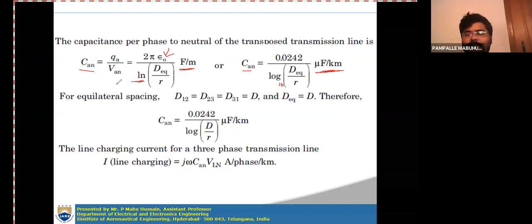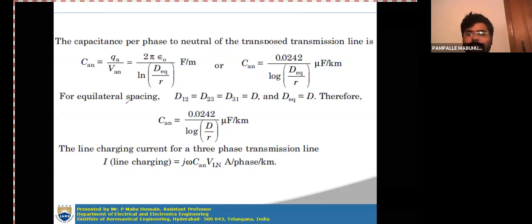As the voltage considered here is the phase voltage, the capacitance is also between that particular conductor A and neutral only. So the capacitance per phase to neutral for a transmission line is CAN equal to 2 pi epsilon naught by ln D equivalent by R farad per meter, or in microfarad per kilometer, 0.0242 by log D equivalent by R.